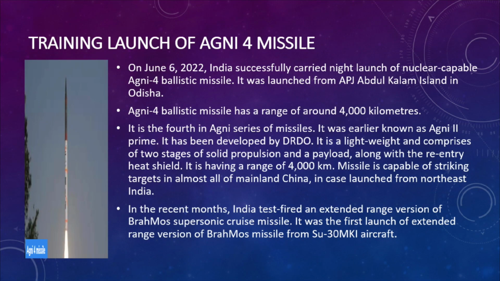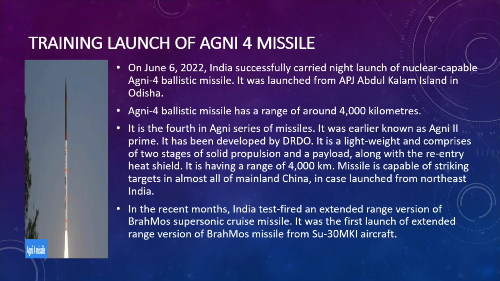And one more thing here, this is very important. On June 6th, 2022, India successfully carried out a night launch of the nuclear capable Agni-4. Very important, recently India launched the Agni-4 ballistic missile. It was launched from the APJ Abdul Kalam Island in Odisha. The Agni-4 ballistic missile has a range of around 4000 kilometers. This can be used to cover all the mainlands of China. So, this is very important.